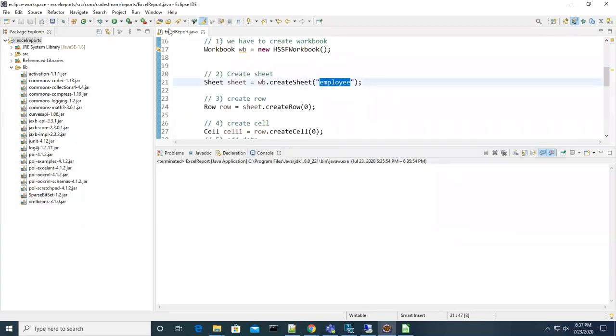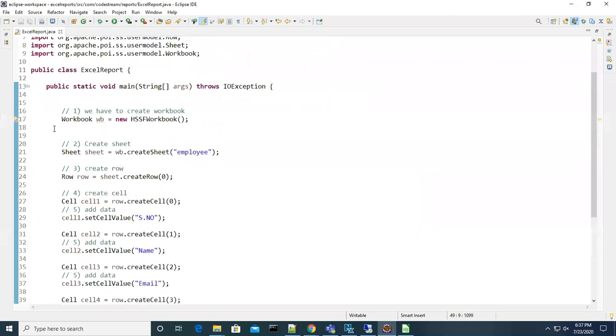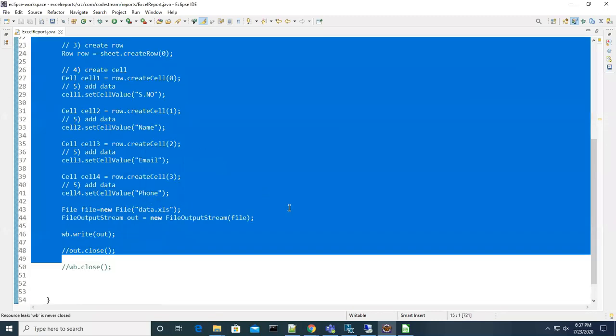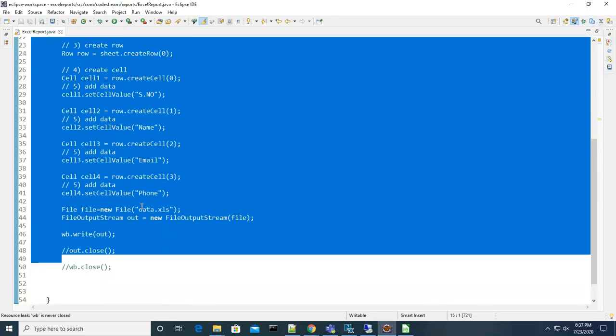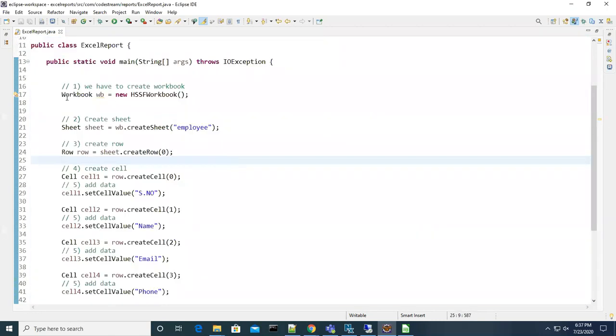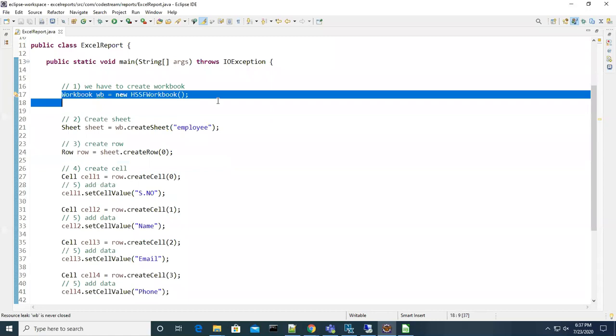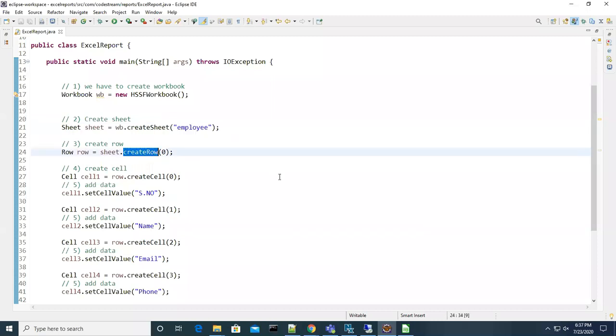Now you guys tell me what you did here. Have you used your brain? This is not created by you. This method you are using. Create row is not created by you. Create cell is not created by you.